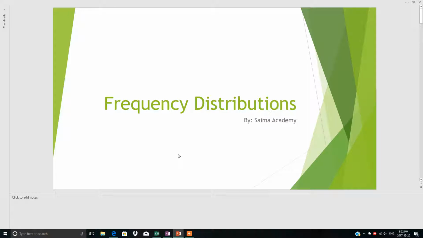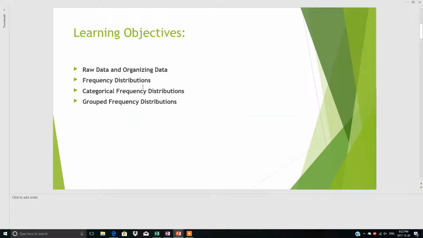In this lesson, I will explain to you the concepts of frequency distributions, and the learning objectives are raw data and organizing data, frequency distributions, categorical frequency distributions, and group frequency distributions. First I will explain what raw data and organizing data mean. In this lesson, we will learn categorical frequency distribution, but the group frequency distributions I will explain to you in the next lesson.